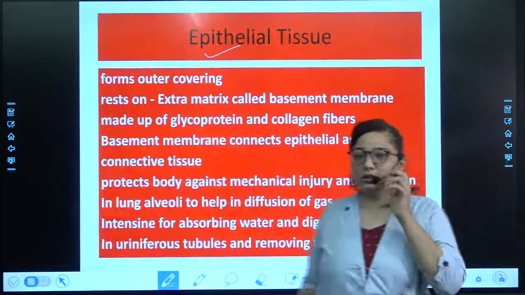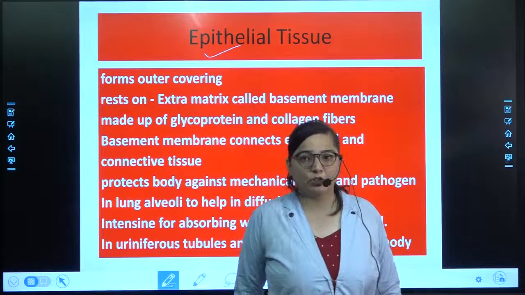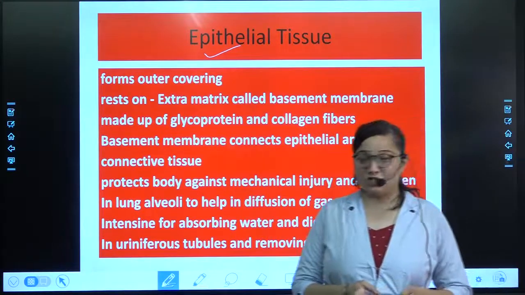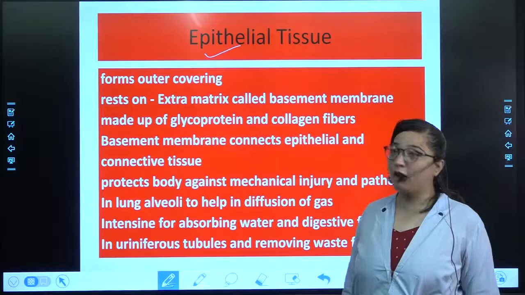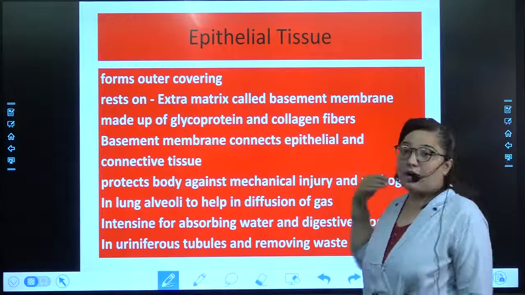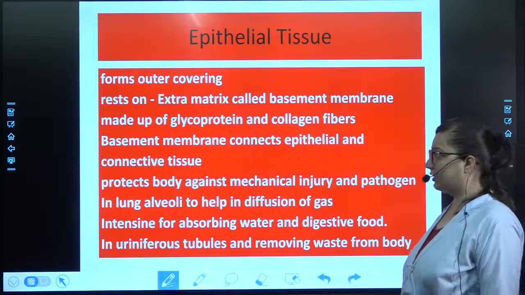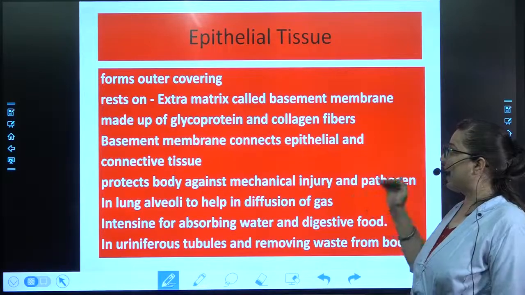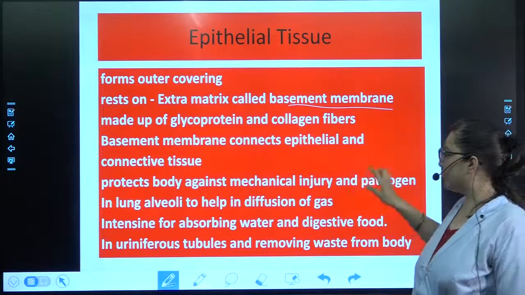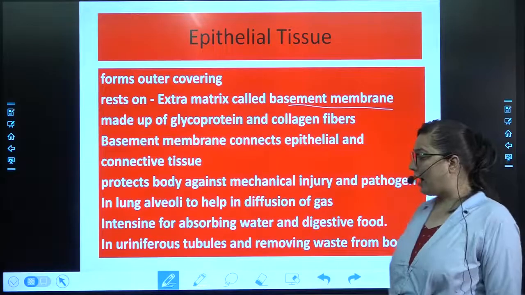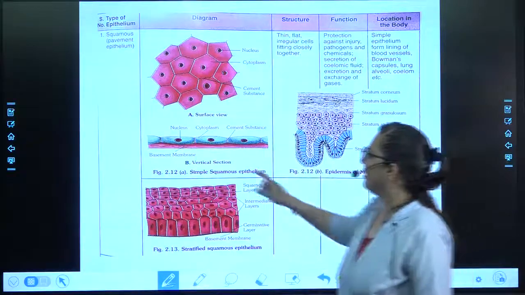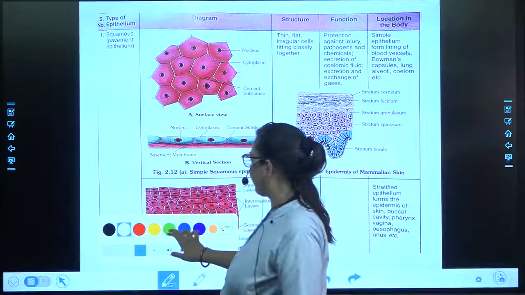So this is about all the types of tissues. Now, starting towards the epithelial tissues. Today's content. Epithelial tissue, what does it form? It forms the outer covering, the outer layer of the skin. Generally, it is epithelial tissue. It rests on one extra matrix that is called the basement membrane. Okay, in all the types of animal tissues, epithelial tissue type of animal tissue, we will see that at the end, in all, there will be a basement membrane.